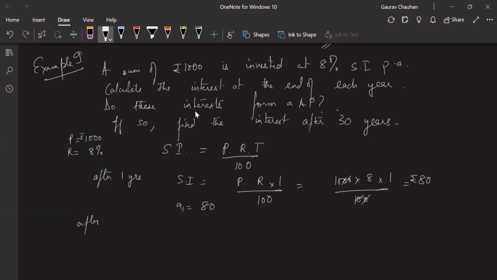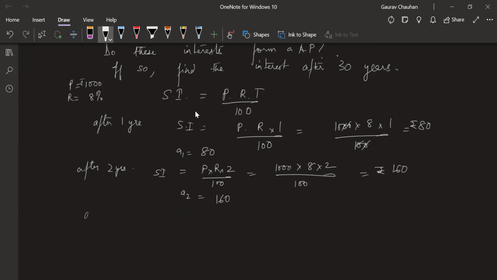After 2 years, simple interest is equal to P into R into 2 by 100. P remains the same, R remains the same. Just the 1 changes to 2 because the time is 2, so 2 by 100. If you solve this, you will get 160. Simple interest is equal to 160. So A2 is equal to rupees 160.